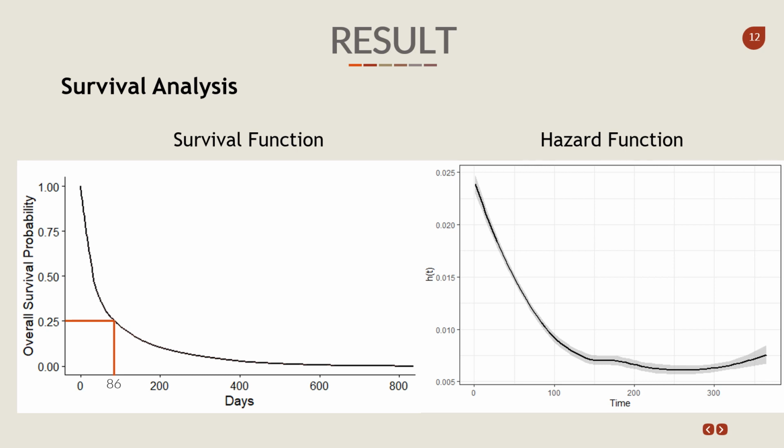Another curve that can be produced by survival analysis is the hazard function. The hazard function describes the risk of the customer making his second purchase at a certain time. The risk is not a probability. It can be concluded that the tendency of customers to make their second purchase under 100 days is higher than after 100 days.